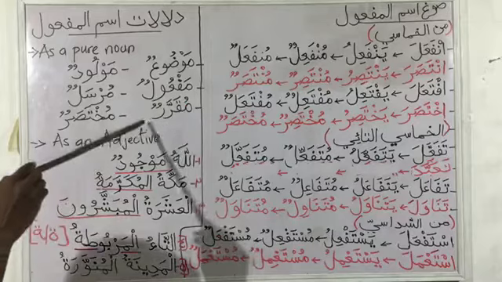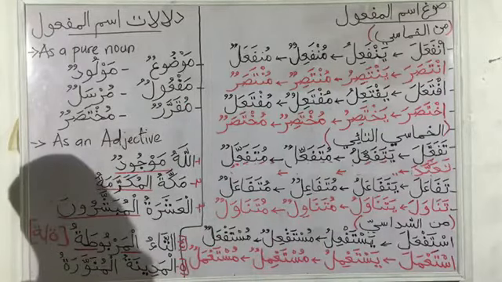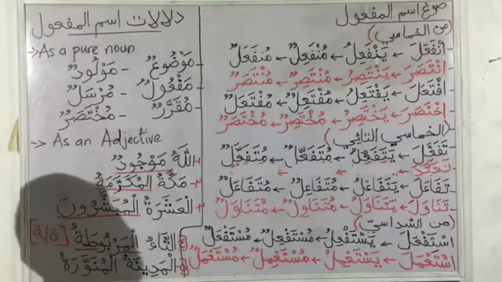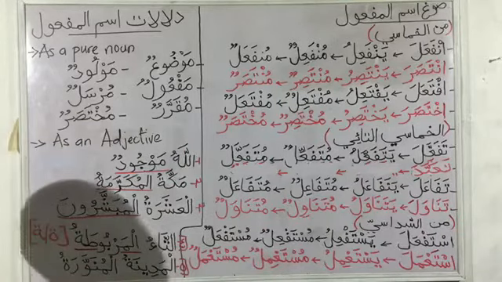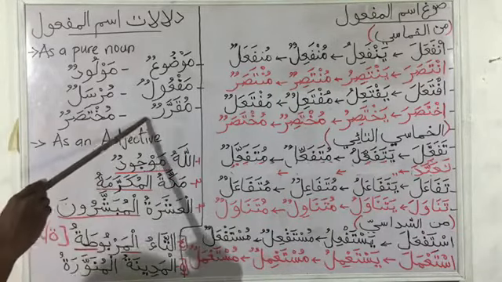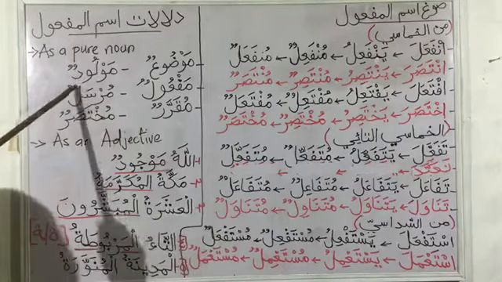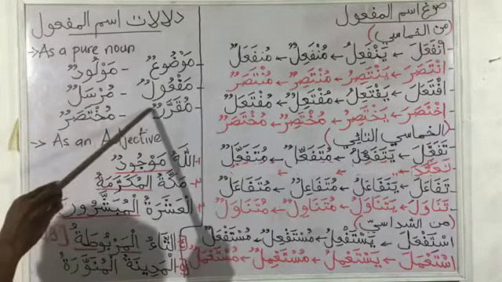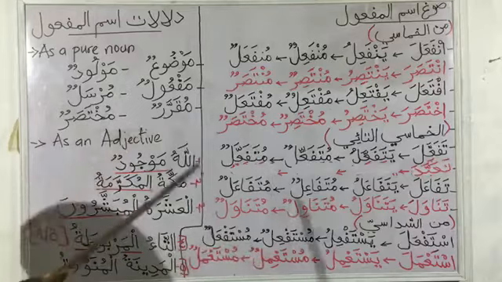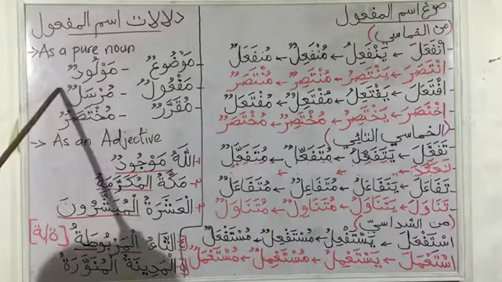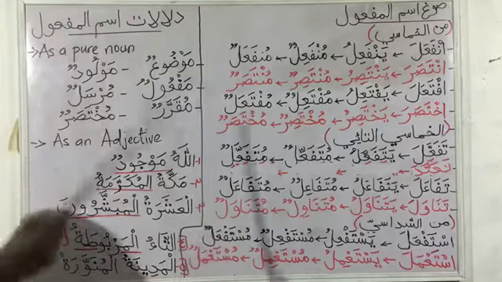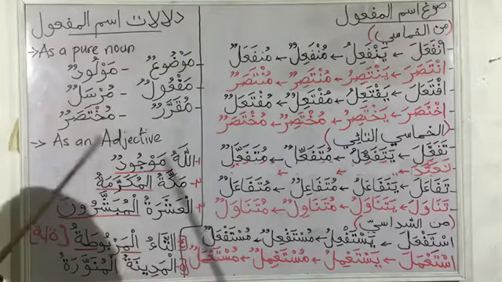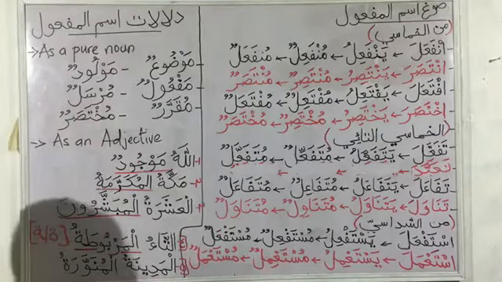Then we have muqarrarun, which is syllabus or curriculum. So muqarrarun, which means syllabus or curriculum, from aqarra. Then we have from qarrara. Muqarrarun is from qarrara. Then we have mauludun here, which means child or baby, from walada. The ismu fa'il of walada is walidun, which is the parent.